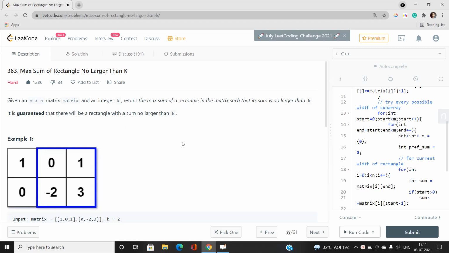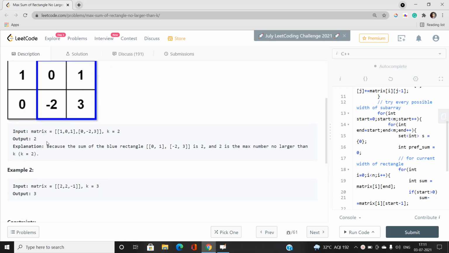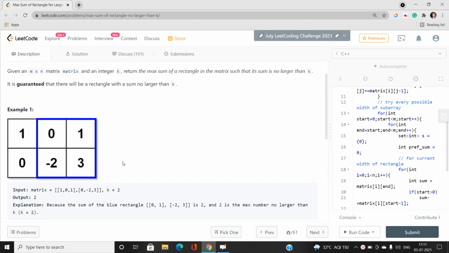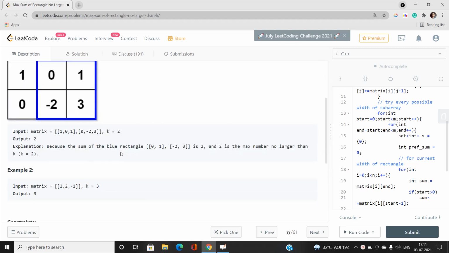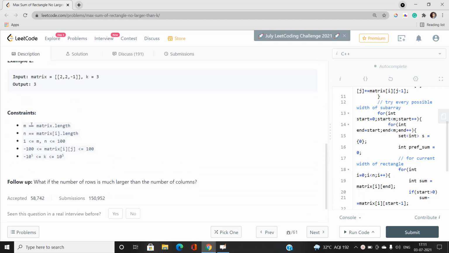I will explain these inputs and outputs with the help of examples and provide a better visualization. For now, let's look over the constraints and how they are going to help us. You can see m is the matrix length and n is the length of a matrix row. You can see m and n are at most 100. So how is this going to help us?